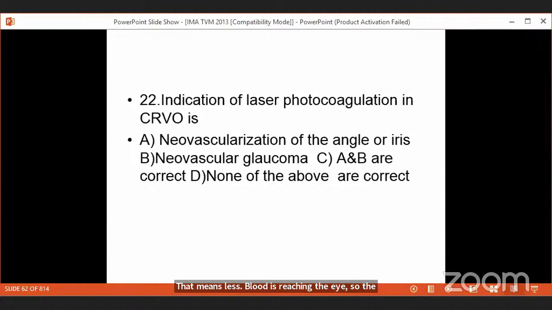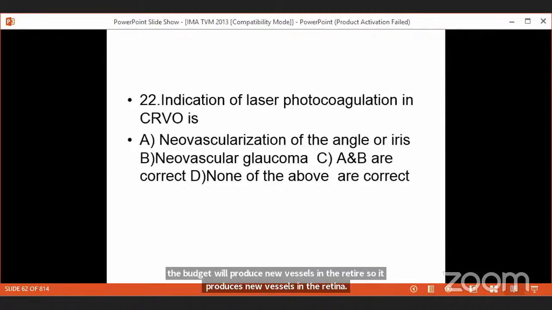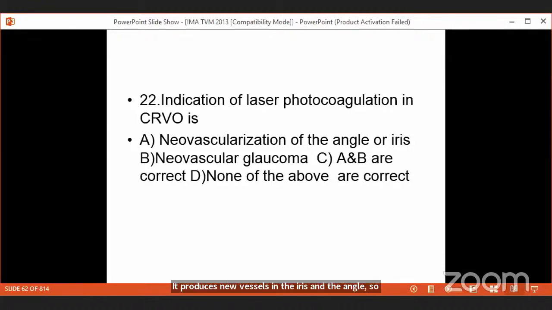So what will happen? Now the retina will elaborate vascular endothelial growth factor. This vascular endothelial growth factor will migrate along the vitreous, come anteriorly, producing new vessels in the angle and the iris. At the same time, the VEGF will produce new vessels in the retina. So the patient will go for neovascular glaucoma because aqueous humor cannot drain through the trabecular meshwork when it is covered with blood vessels. So the patient will develop neovascular glaucoma.